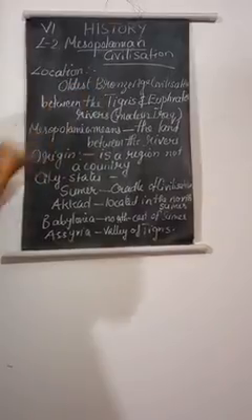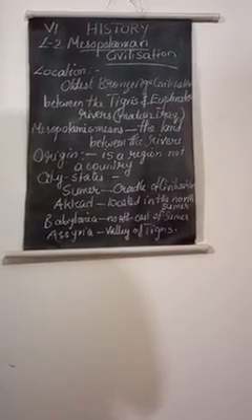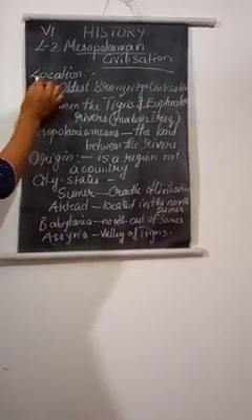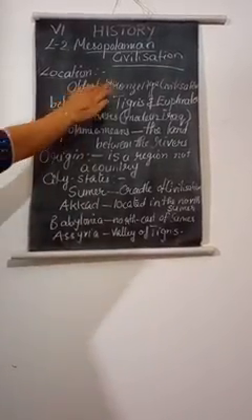Anyway, listen to the topic. The second civilization, already we studied in the introduction of the first lesson about the name of this civilization. It is known as Mesopotamian civilization. First, the location of the Mesopotamian civilization, where it is located. The Mesopotamian civilization is said to be the oldest among the Bronze Age civilizations. We studied the Bronze Age civilizations in the first lesson introduction. Among the Bronze Age civilizations, this Mesopotamian civilization is the oldest one.